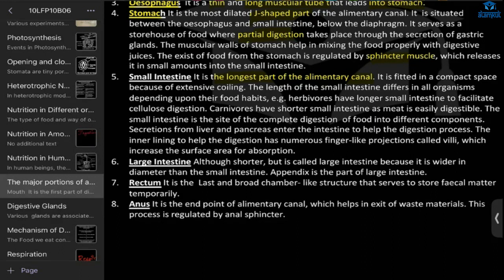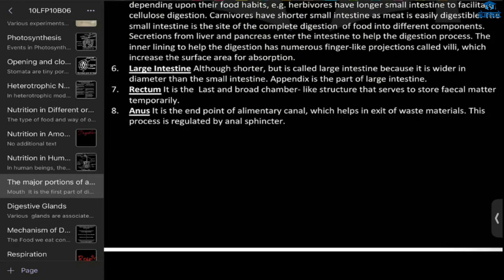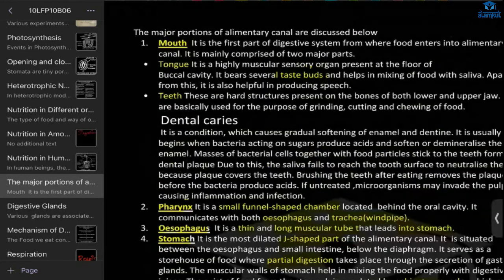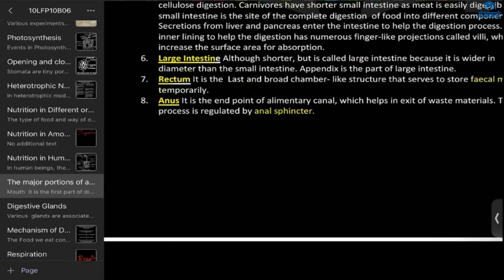Next, after that, it will go to the large intestine. Here, what will happen? The water will be absorbed. The undigested food will go to the rectum. It will be stored as fecal matter. And then the end point is the anus. This fecal matter will exit, and this will be regulated by the anal sphincter. These all are the portions of the alimentary canal, okay? Understood?